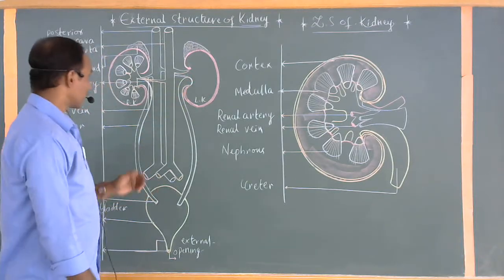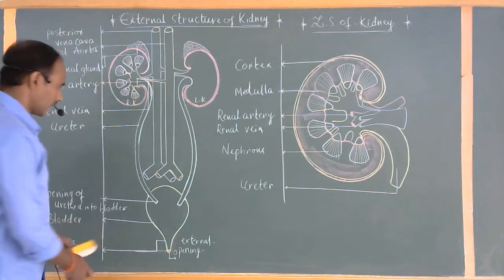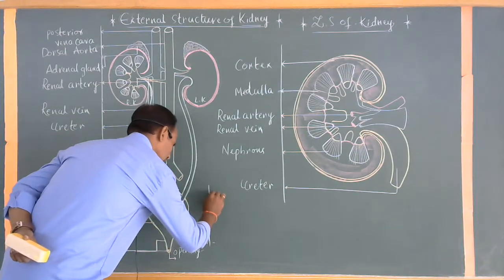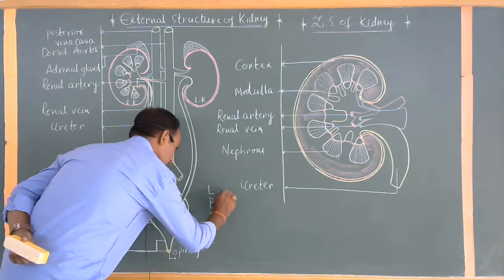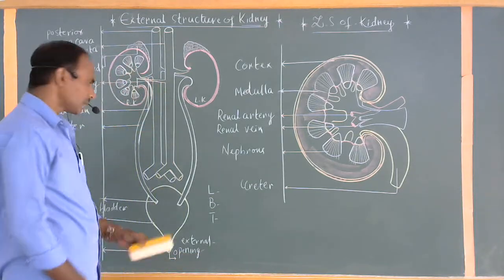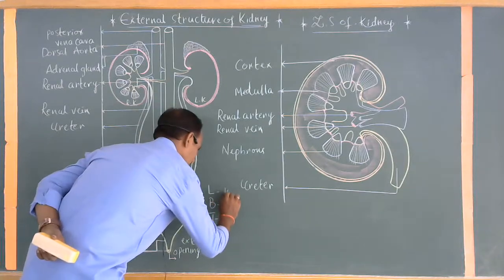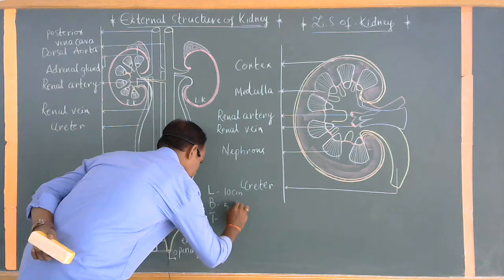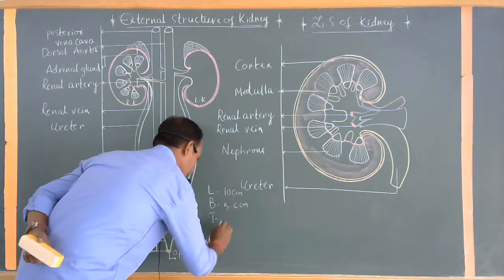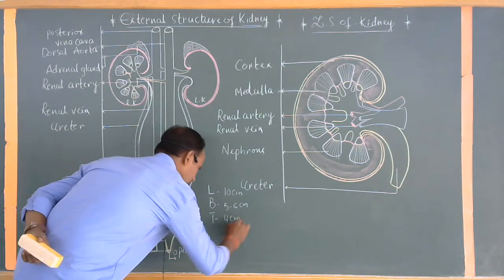One more thing, the measurements of the kidney: length, breadth, and also thickness. Observe clearly. The length of the kidney is 10 centimeters. The breadth of the kidney is nearly 5 to 6 centimeters. And the thickness of the kidney is 4 centimeters.